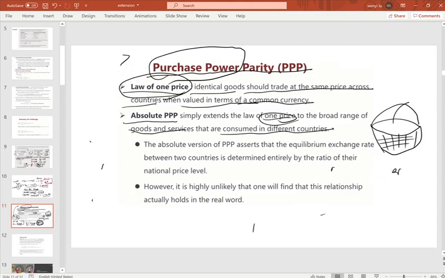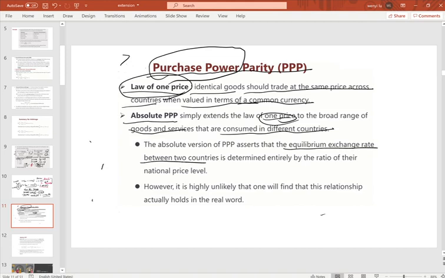So you can see that based on this absolute version of the PPP, our equilibrium exchange rate between the two countries is determined entirely by the ratio of their national price levels, like the example we just did. But the problem is, it's highly unlikely